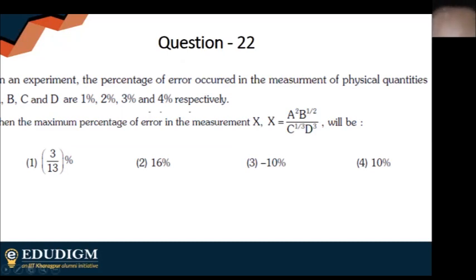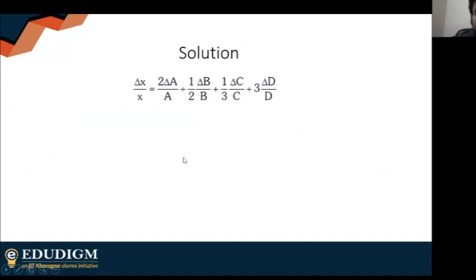Isha Paul is saying option 2, 16%. Got two more answers. Tamanna Yasmin is saying option 2, Sinjana is saying option 2, Devamita Mandal option 2. Pretty much everyone is saying option 2. So delta X is this.